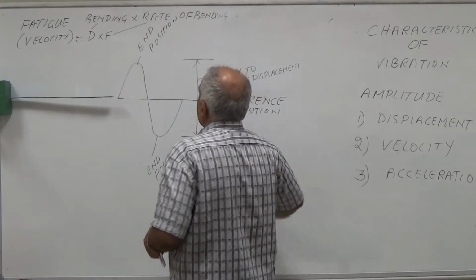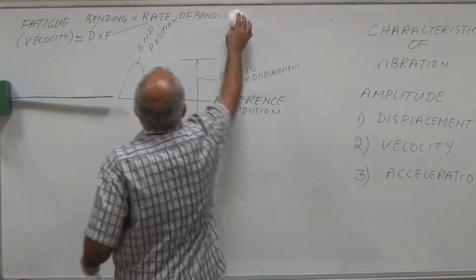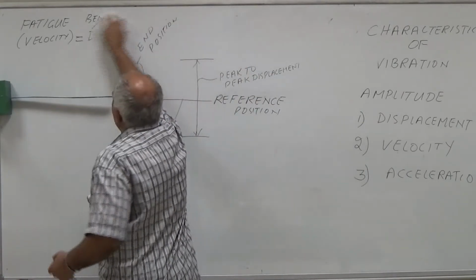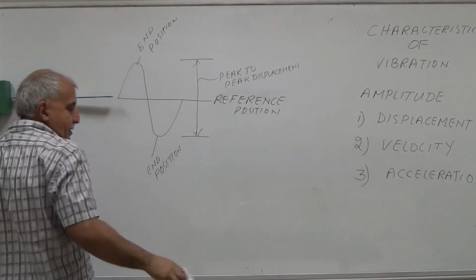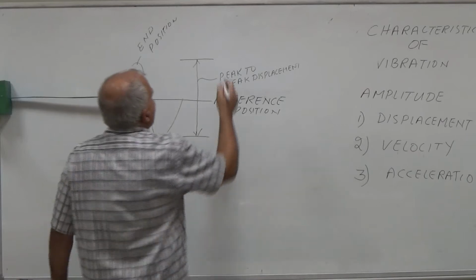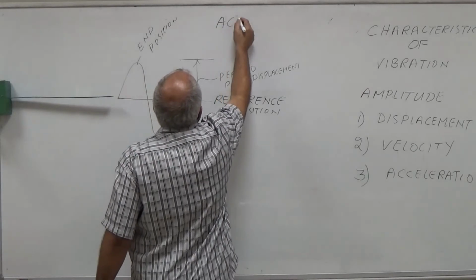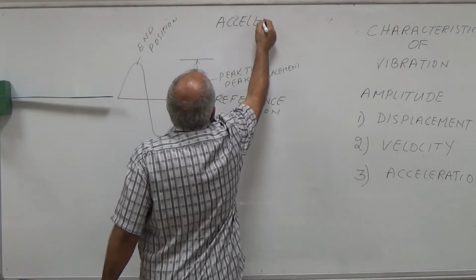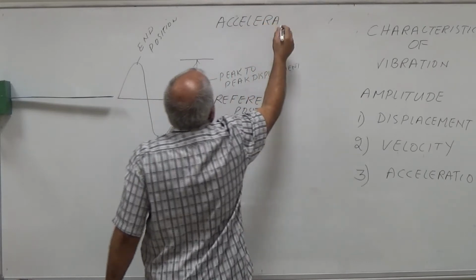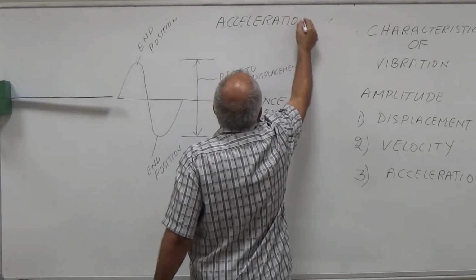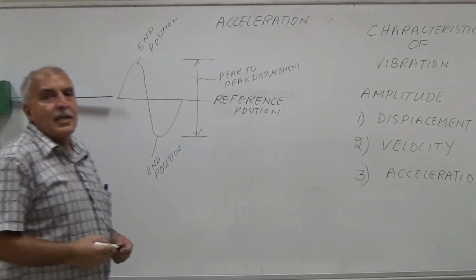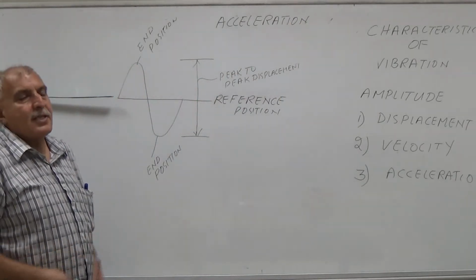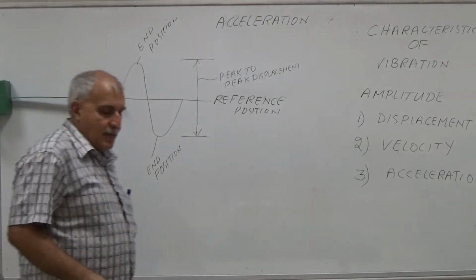So number 3 characteristic of vibration is acceleration. What is acceleration? Acceleration is the rate of change of velocity.